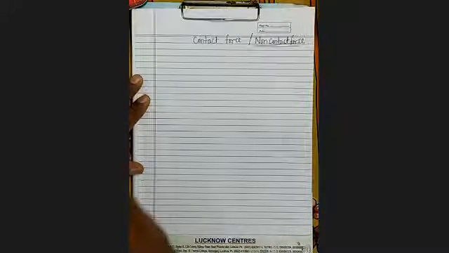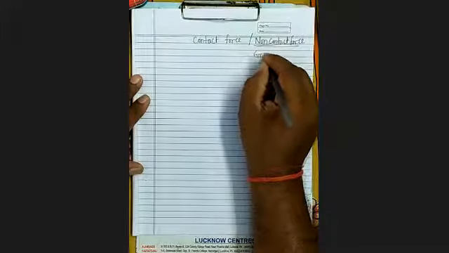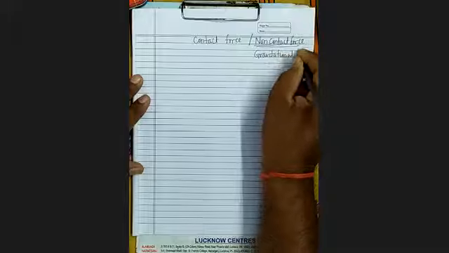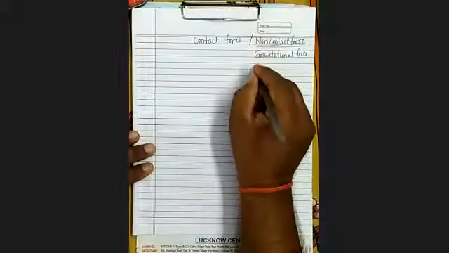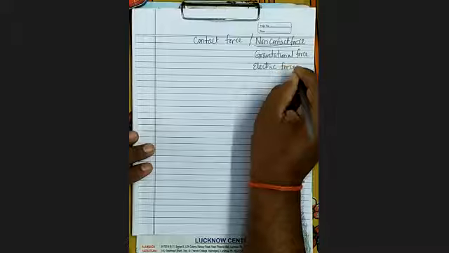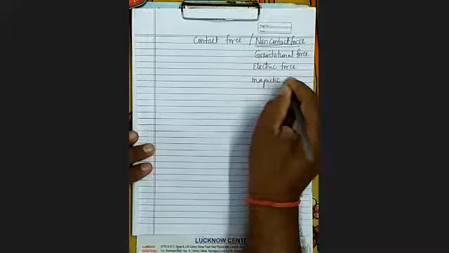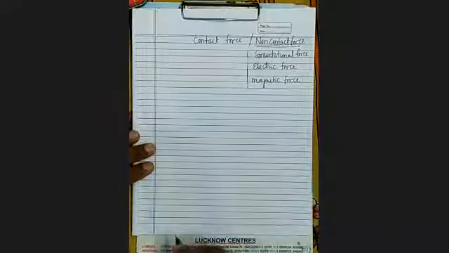Forces which are acting from some distance. For example, gravitational force. No contact is required between two bodies for gravitational force to act. Similarly, electric force. Similarly, magnetic force. You know that a magnet can attract iron nails from some distance. It's clear. So these are the non-contact forces.